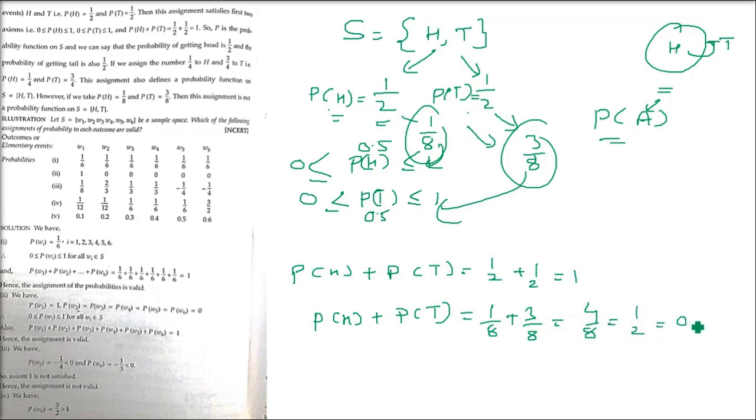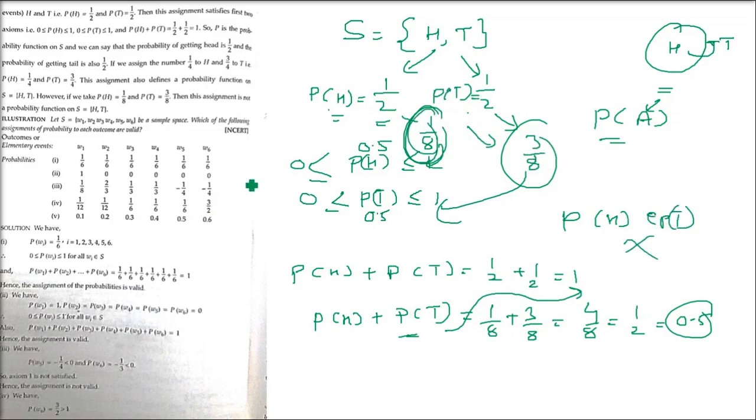1 by 8 plus 3 by 8 is 4 by 8, which is half, which is 0.5. So 0.5 is coming, 1 is not coming. So the 1 by 8 and 3 by 8 which we assigned is not the correct probability. It is not a probability because we are assigning the wrong values. So the non-negative real numbers which we have assigned, 1 by 8 and 3 by 8, are incorrect because the axioms are not being satisfied.